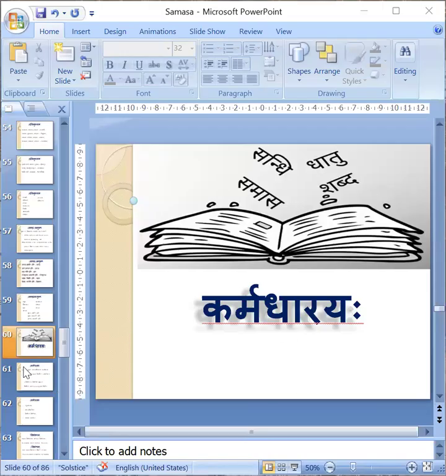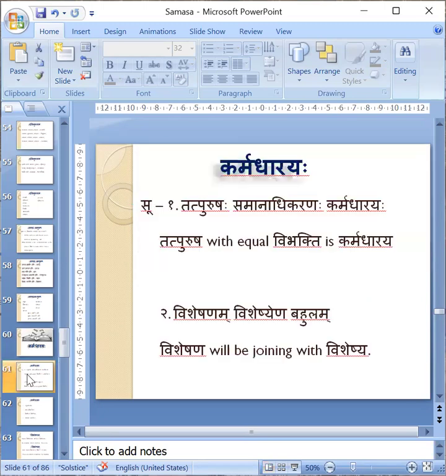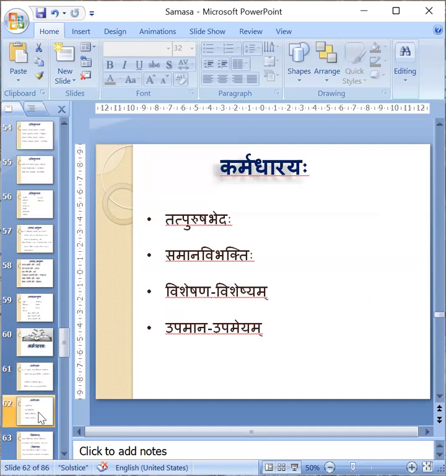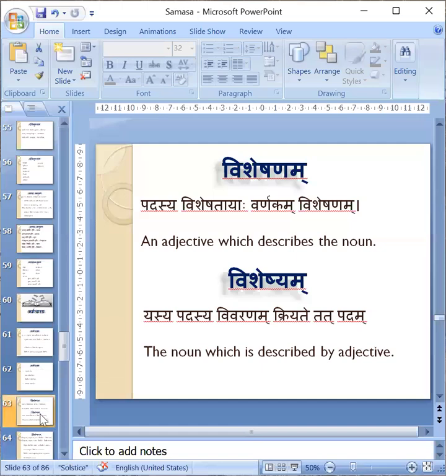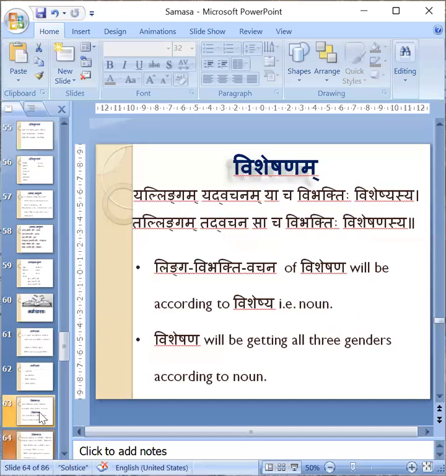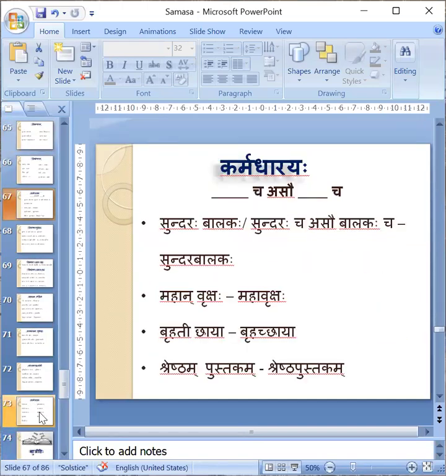Karmadharaya Samasa. The Karmadharaya Samasa means there is a Samasa which will be having a Visheshana with this. Already I have explained what is Visheshana and what is Vishesha in the last class. We have seen that in the last class. Therefore, directly I have to tell now what the Karmadharaya Samasa is.